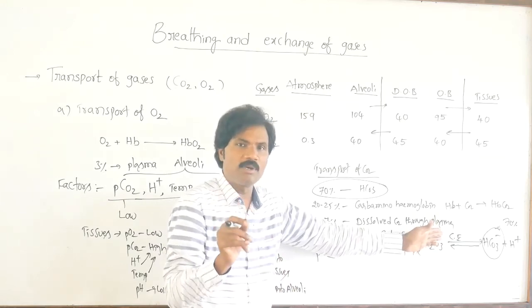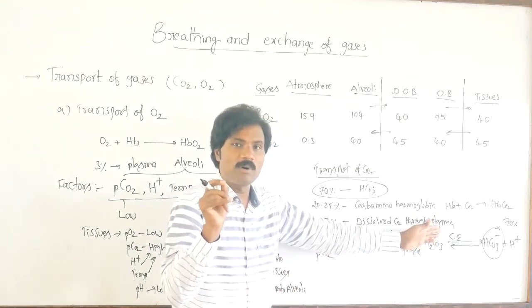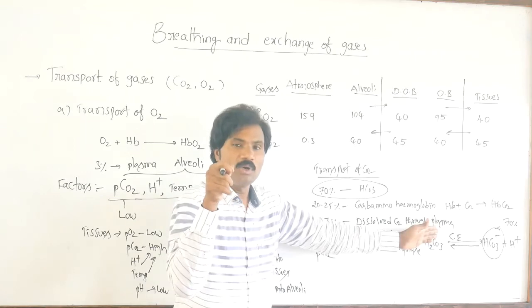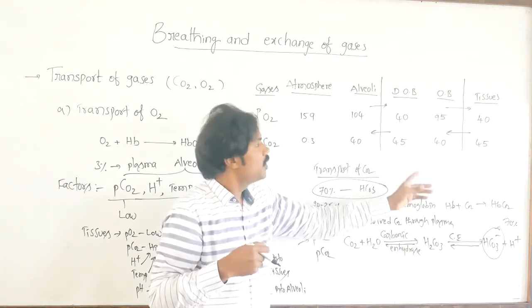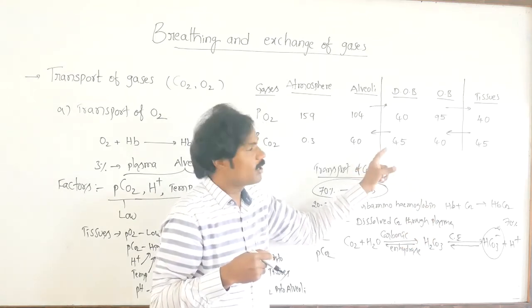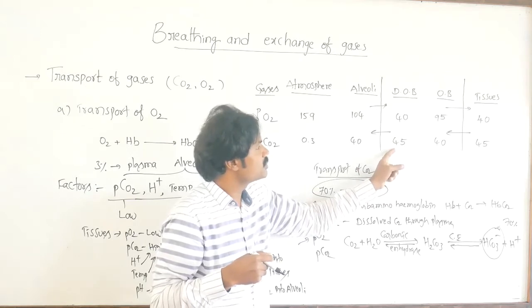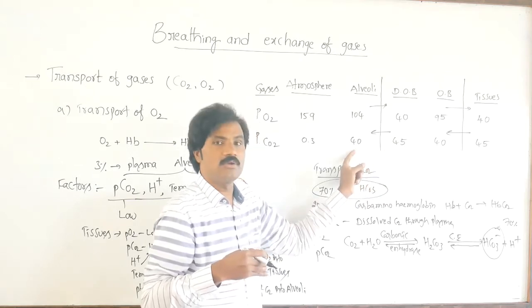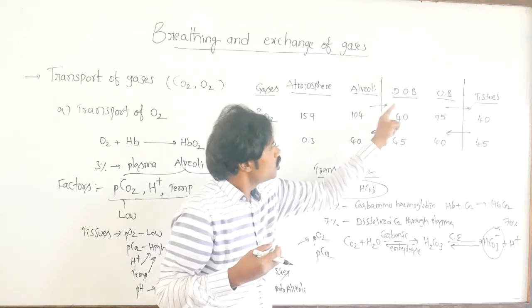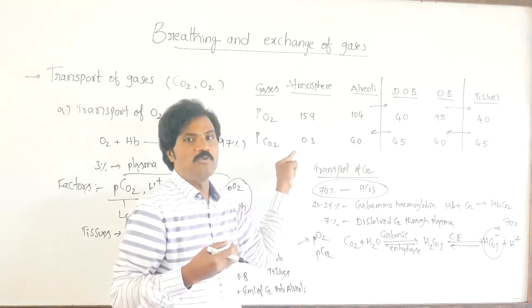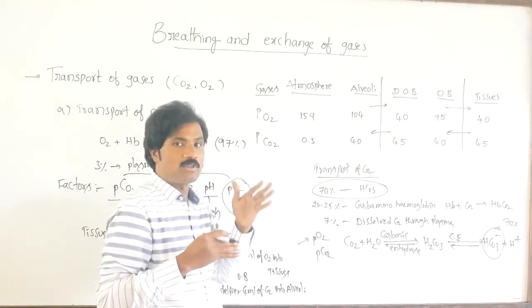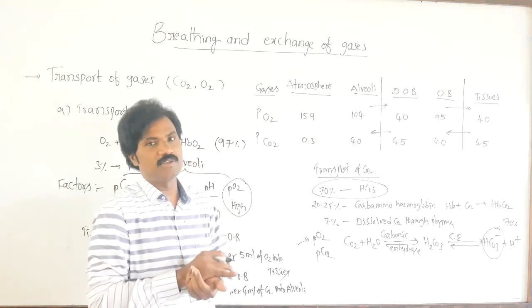For every 100 ml, 4 ml of carbon dioxide is delivered into the alveoli because of the concentration difference, and then it is exhaled.